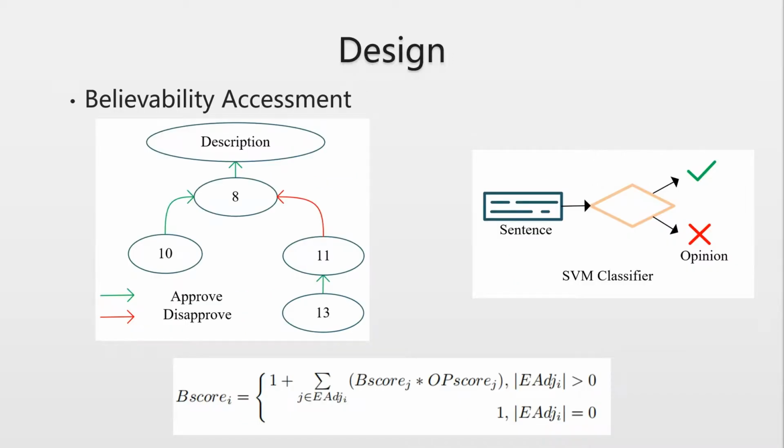Since we use multiplication when calculating the believability of a sentence, the believability score of each sentence is initialized to 1 so that it remains neutral during the calculation. We use opinion score to assess the opinion of an evaluator sentence towards the evaluated sentence. We denote the opinion score of sentence i as OP score i.